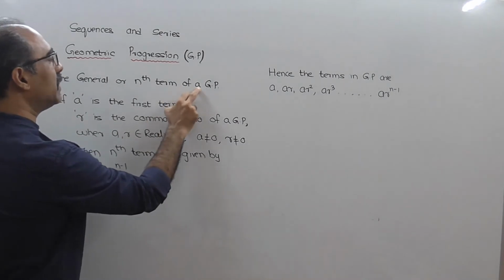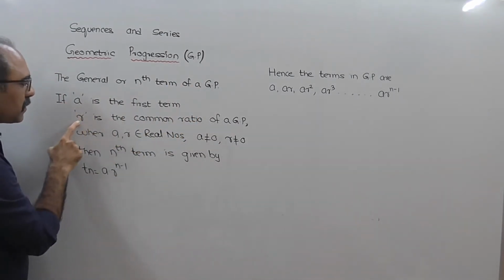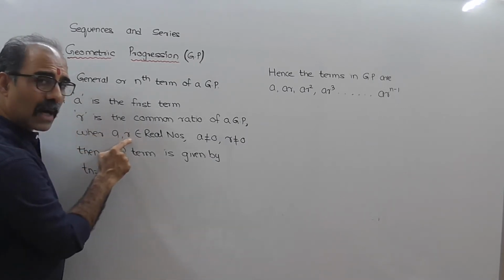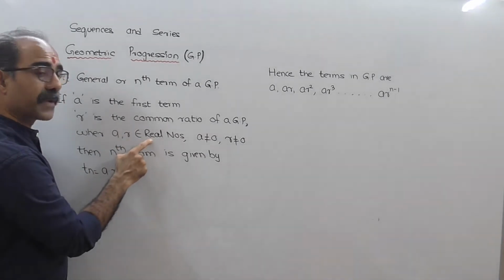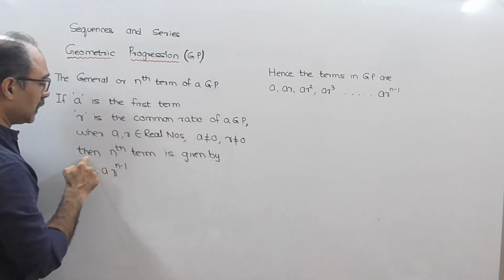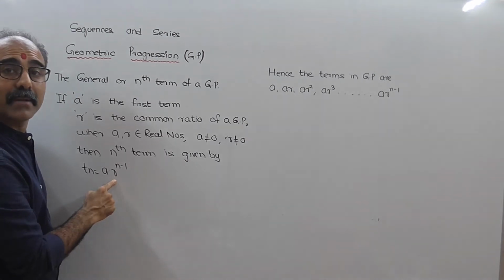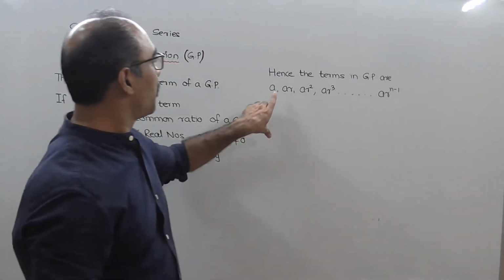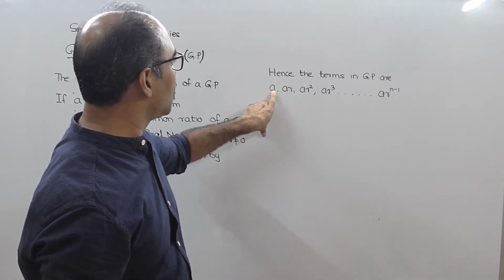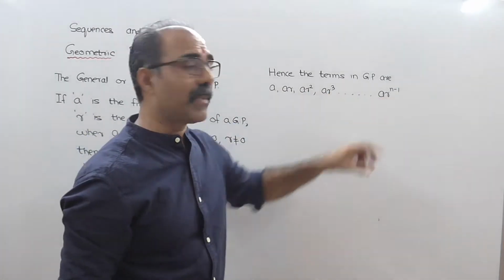The general or the nth term of a GP. I hope you know that A is the first term, R is the common ratio. A, that is the first term, and R, that is the common ratio, should belong to the set of real numbers. A should not be equal to 0 and R should not be equal to 0. Then the nth term is given by Tn equal to A into R raised to n minus 1. So if in a GP we have A, AR, AR square, AR cube, the last term will be AR raised to n minus 1.